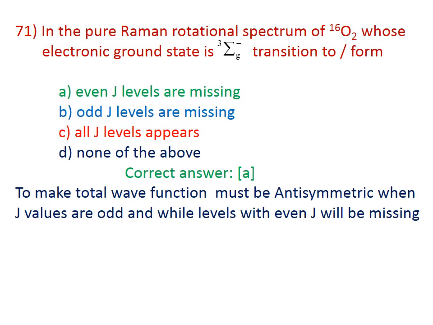Number 71. In the pure Raman rotational spectrum of O16-2, whose electronic ground state is sigma g minus 3, the options are: A, the even J values are missing, B, odd J values are missing, C, all the J levels appear, and D, none of these. The correct answer is A. The total wave function must be antisymmetric, so when the J values are odd the levels are allowed, while even J will be missing. Therefore, the correct answer for this question is A.